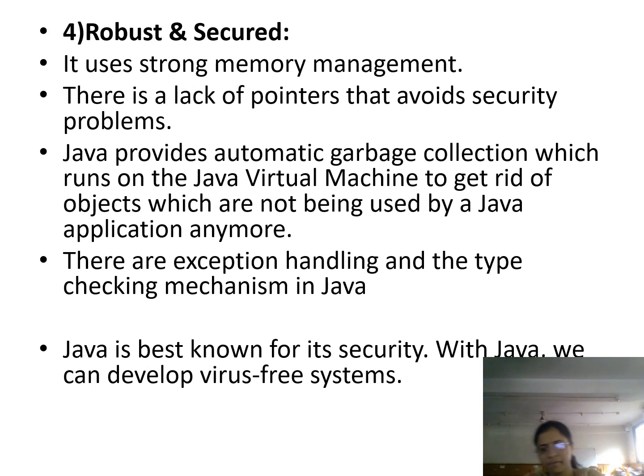The next feature of Java programming is robust and secure. We can say that Java is a very robust programming language. It is basically used to provide security to our programs and applications. We can say it is virus free. It develops virus free systems, and it is used in memory management functions of the operating system. It provides automatic garbage collection, which runs on the Java virtual machine to get rid of the objects which are not being used by a Java application anymore. We can also use exception handling through this robust and secure feature of Java.